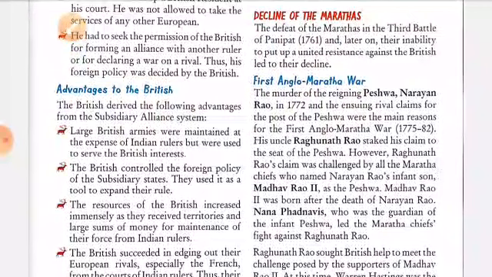The British controlled the foreign policy of the subsidiary states. They used it as a tool to expand their rule. The resources of the British increased immensely as they received territories and large sums of money for maintenance of their force from the Indian rulers.